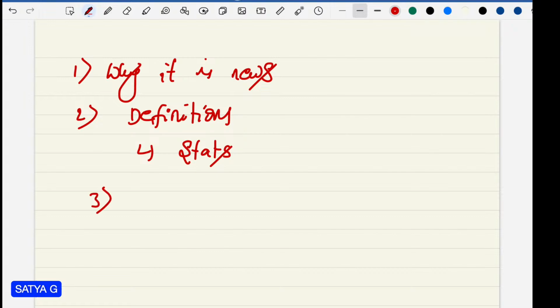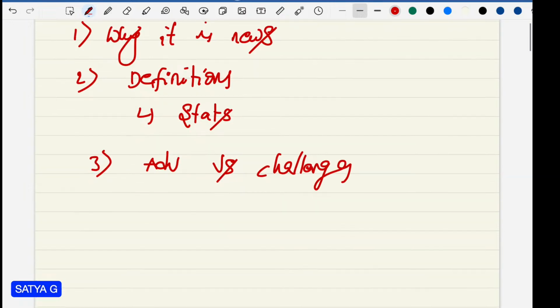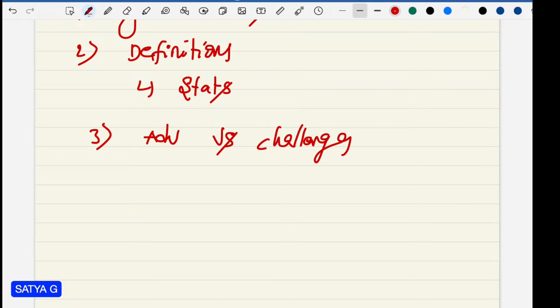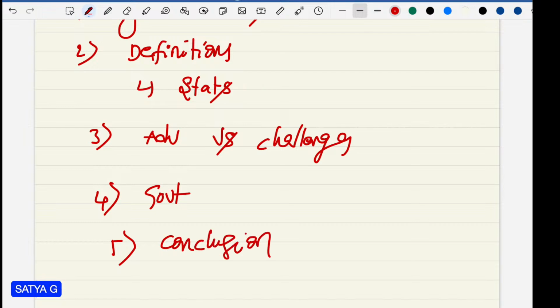Then we will discuss advantages versus challenges, so there are both sides with respect to fertility rate. Then we will move to government initiatives, and finally the conclusion. After the conclusion, we'll discuss mains questions relevant to this topic. Then we will see MCQs.